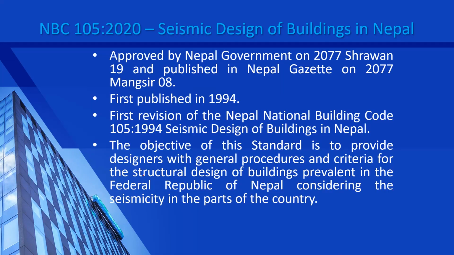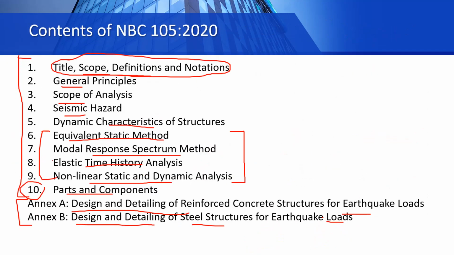If you have to study the code in detail, download the Nepal National Building Code from the internet, and if you go from the beginning to the end of the code, then you can be acquainted with other codal provisions also, and it will make you clear about this codal standard that has been recently updated. And as I said earlier, 2 annexes have been added in the new updated Nepal National Building Code, and those annexes are about the design and detailing of reinforced concrete structures and steel structures. You can go through these annexes also.